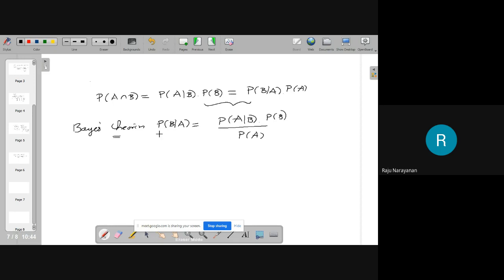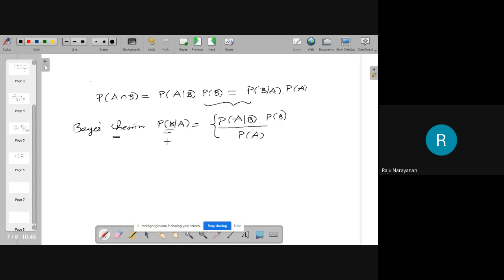You look at this theorem. What is probability of A given B? Probability of event A happening under the condition that event B has happened. And what is this one? Some type of reverse probability. Probability of B given A: what is the probability of getting event B given that A has happened? If you have knowledge of these three things, then you can find this probability.